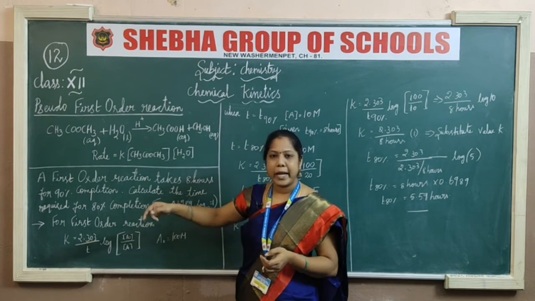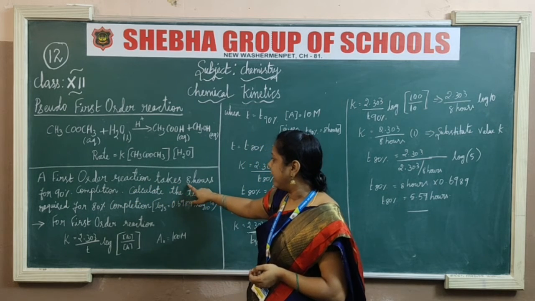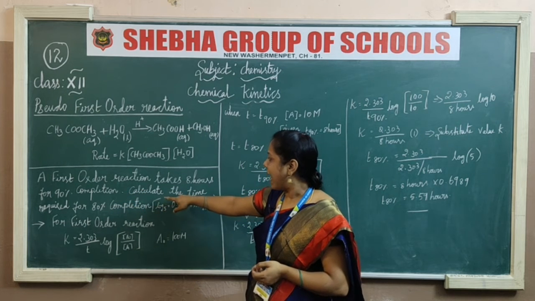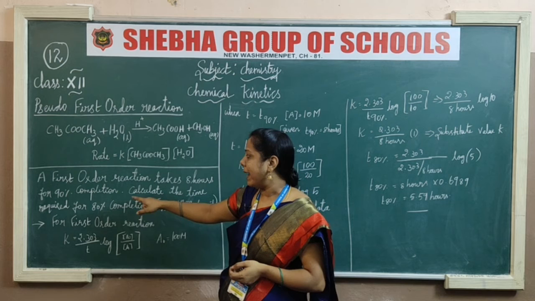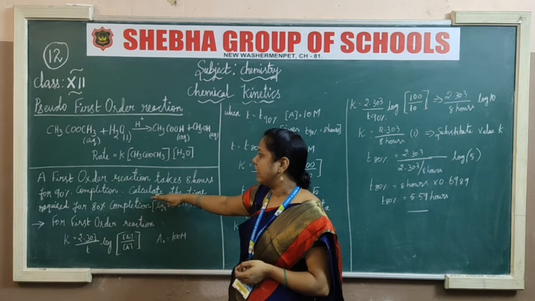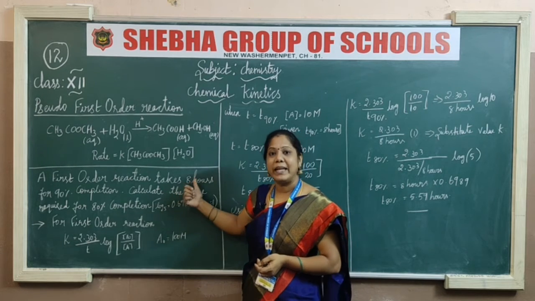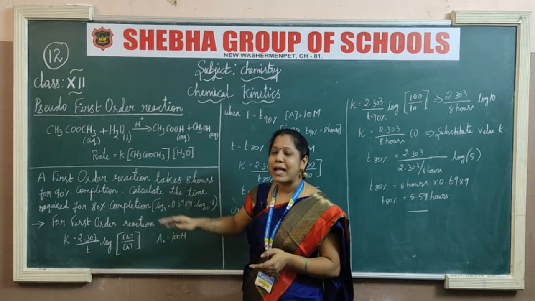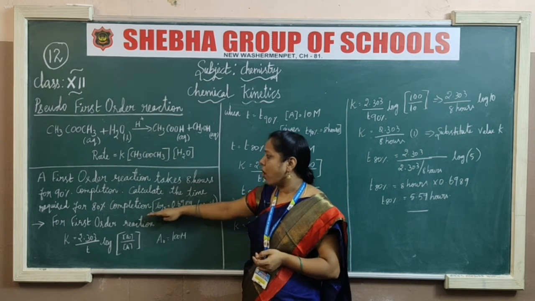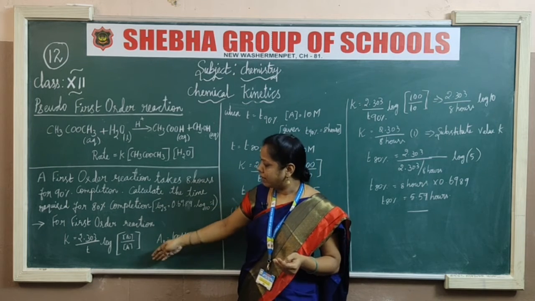So I am going to read out the question. A first order reaction takes 8 hours for 90% completion. Calculate the time required for 80% completion. So given 90% completion of the reaction within 8 hours, we have to calculate the time for 80% completion. Okay, let's go for the calculations.